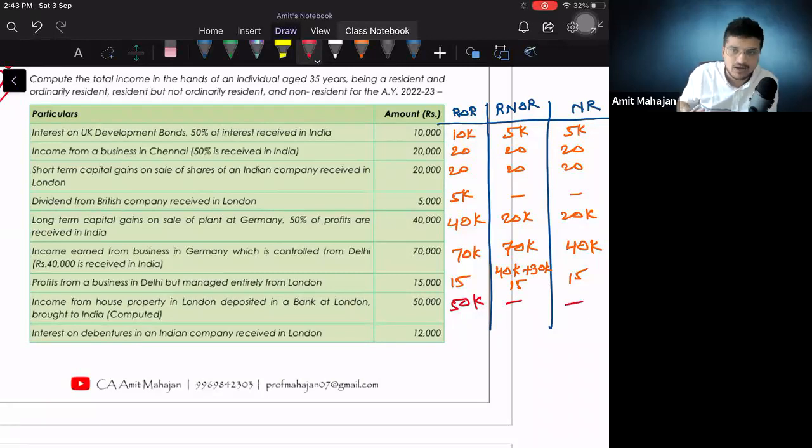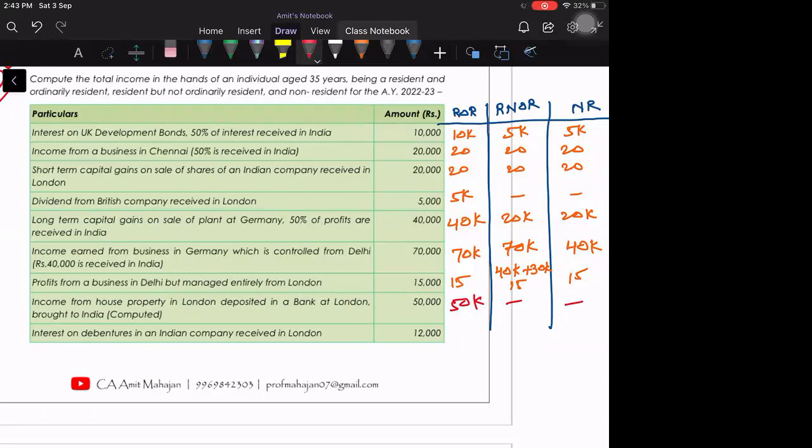And for NR also, with the same reason, it is not taxable. Why? Because for RNOR and NR, this is foreign income. Basically, for all, it is a foreign income. But for ROR, foreign income and Indian income, both are taxable. That's why 50,000 will be taxable for ROR. So, yeah, 1 minute.